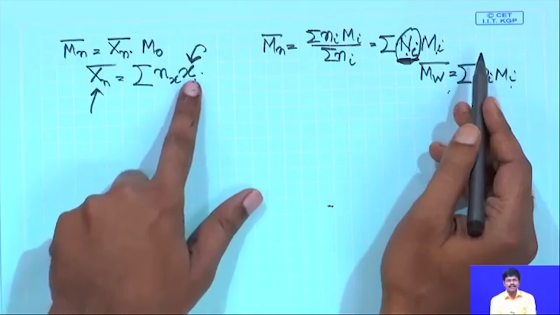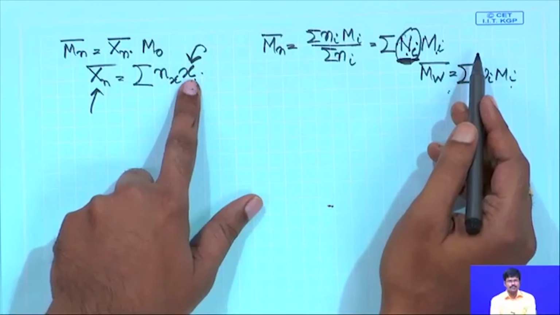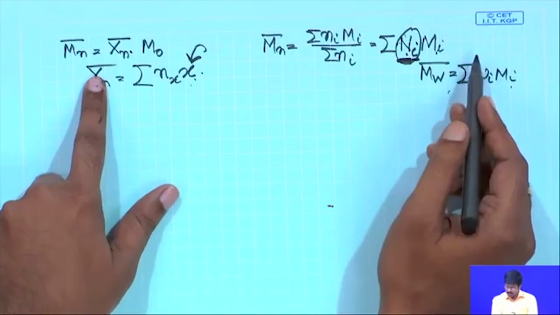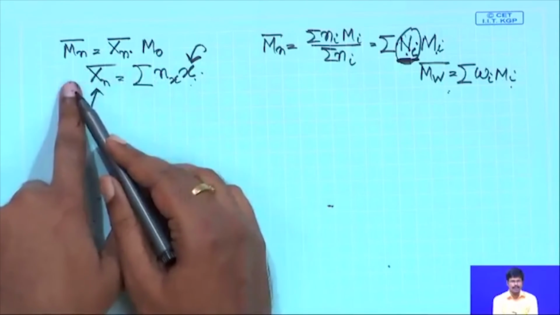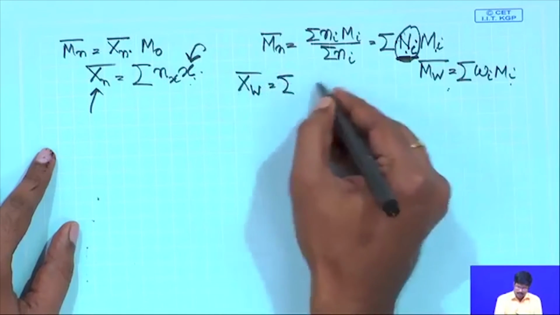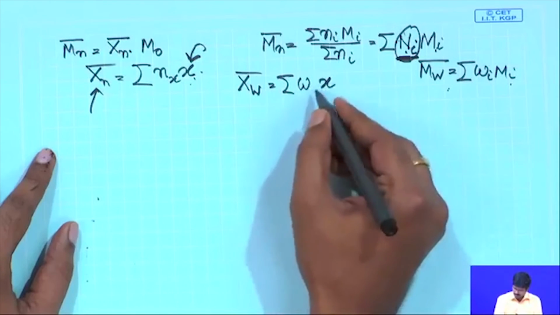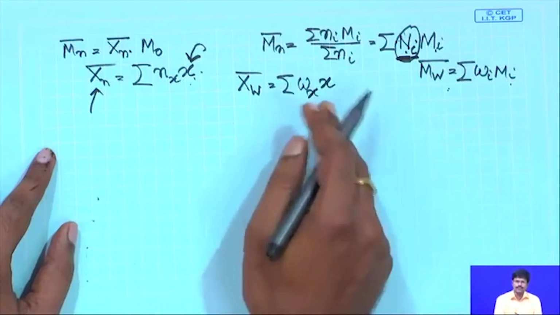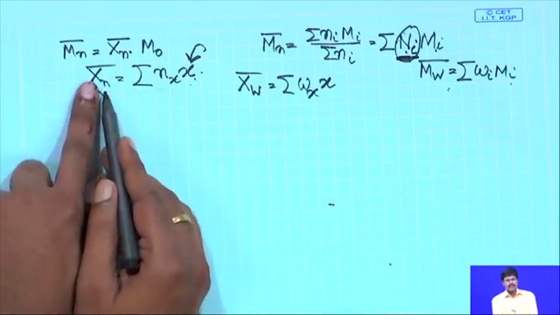So, you are weighing the molecular weight to get an average molecular weight. Here you are weighing the degree of polymerization to get the average degree of polymerization. When you are weighing the degree of polymerization with a number fraction, you get the number average degree of polymerization. When you are weighing the degree of polymerization with the weight fraction, then you get the weight average degree of polymerization. So, the same concept of average. Okay. So, this is the number average degree of polymerization.